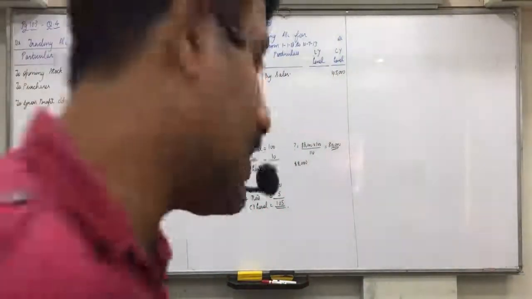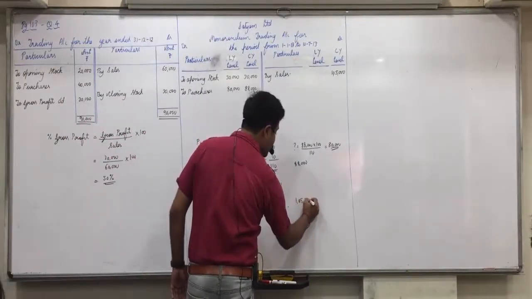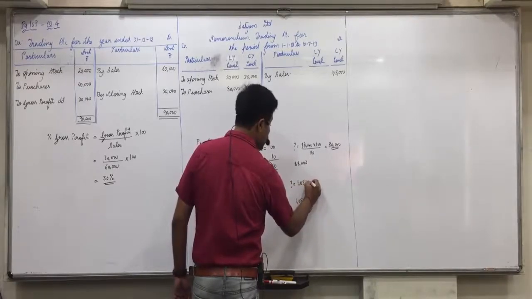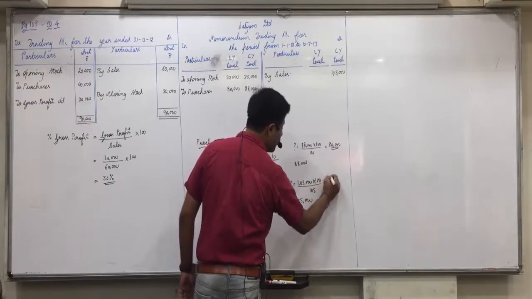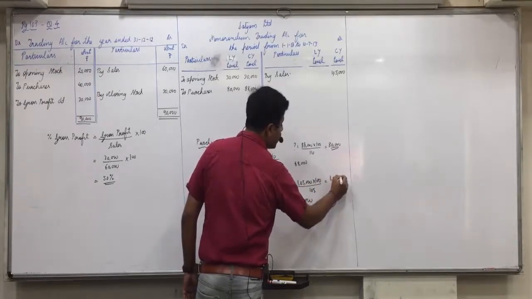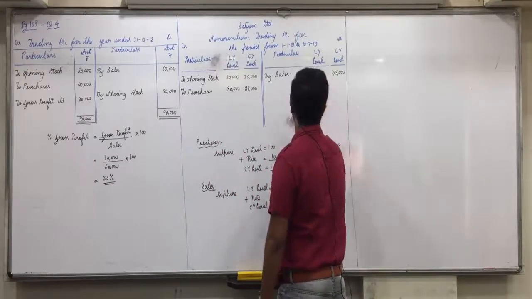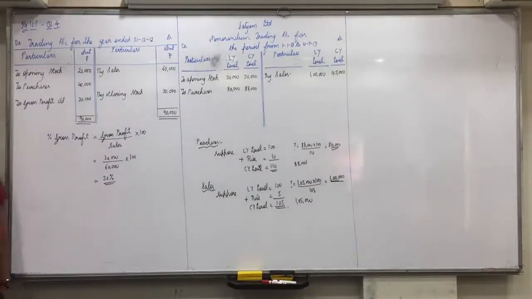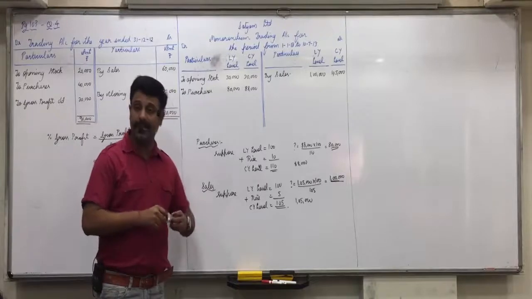So what will be at last year's level? Current year's level sales are 1,05,000. So last year level how much? 1,05,000 into 100 divided by 105, that is 1 lakh. Means if the same goods we would have sold last year, we would have sold them at 1 lakh, but in the current year we are selling them for 1 lakh 5,000. 5% increase in selling price. So 1 lakh plus 5%, 1 lakh 5,000. Did you understand this, everyone?